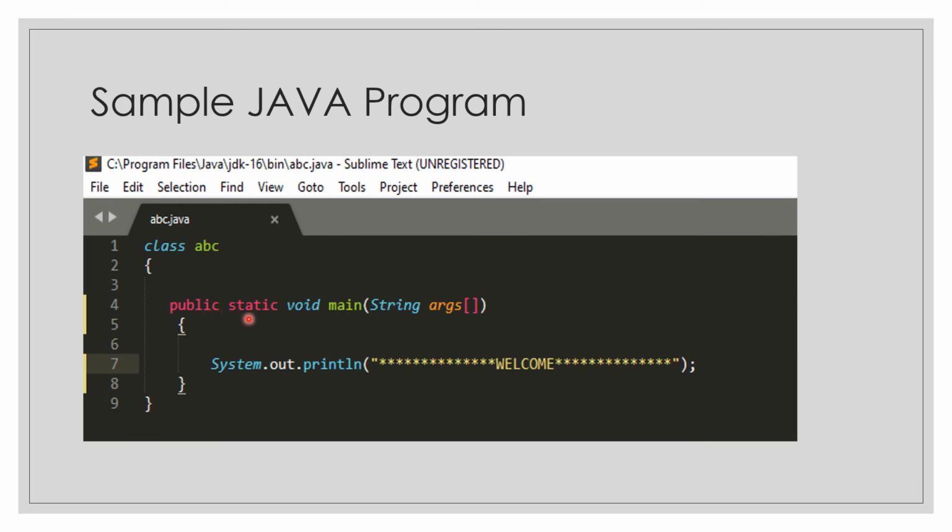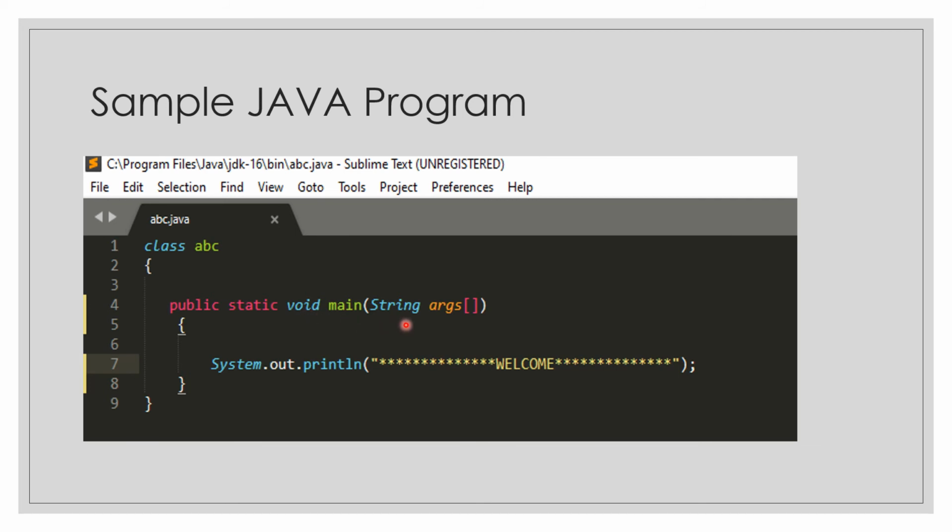Now the static keyword. Static means this main function is mentioned under a class, so to run this main function we do not need any object. As we do not need any object to run it, we have specified the static keyword. And as main is not returning any value, we have written the void keyword.